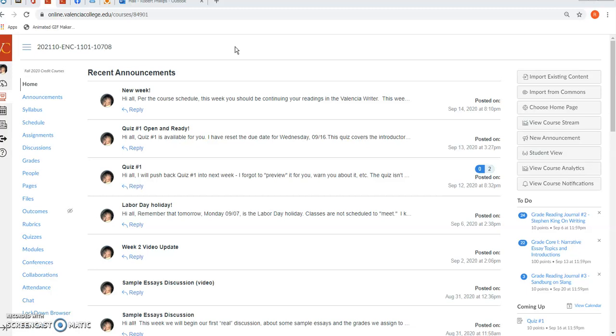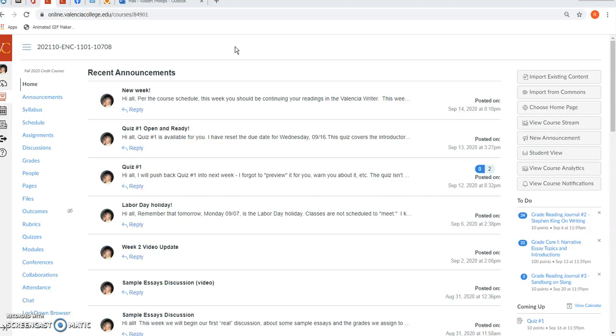The website, the Valencia Writer, is its own standalone website. You can reach it through various links within Canvas and within our syllabus and everything. But on my desktop browser here using Chrome, I just have the textbook bookmarked as a website, or pinned as they call it these days, so I can always go to it. So that's what I'm going to be doing here.